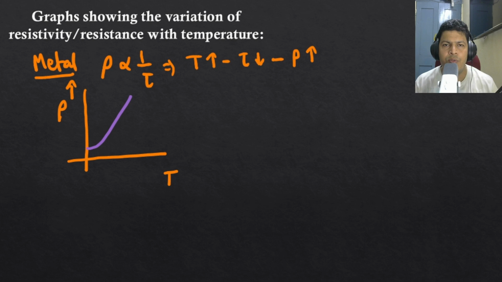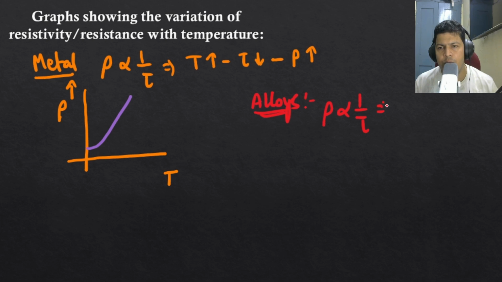And then in case of alloys, what is happening to alloys? Resistivity is inversely proportional to tau, that is okay. The same thing will be here, but the problem is they have a different property from the metals.